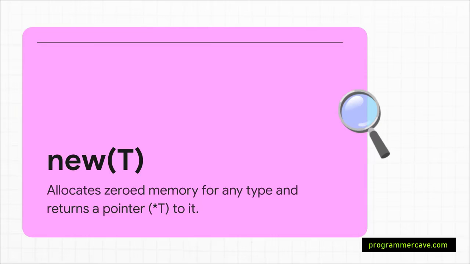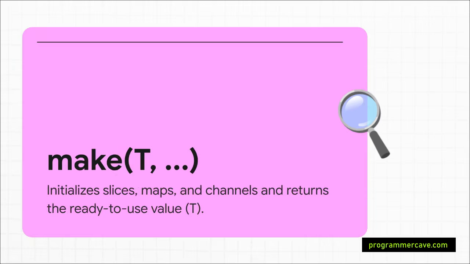The best way to think of it is like reserving a brand new, totally empty mailbox at the post office. The mailbox exists, it has an address, but there's nothing inside it yet. Then we have make. Now make is special. It's like a VIP function. It only works for 3 specific types: slices, maps, and channels. You can't use it for anything else.